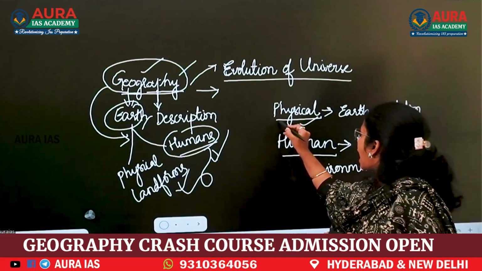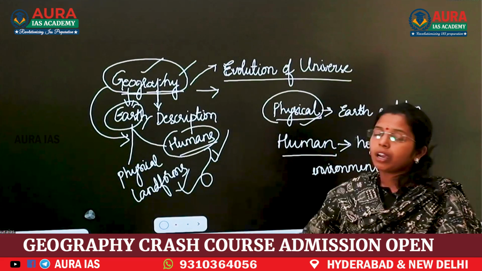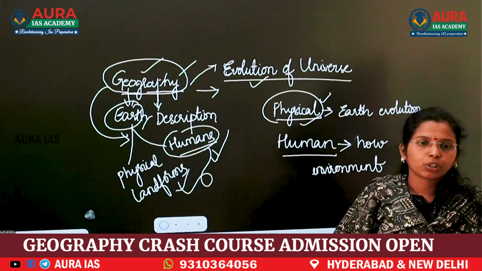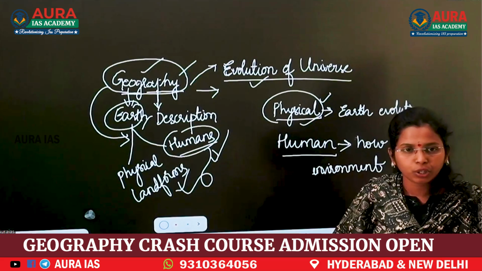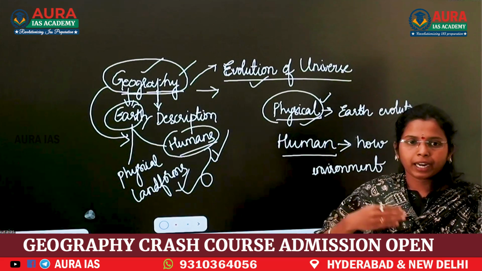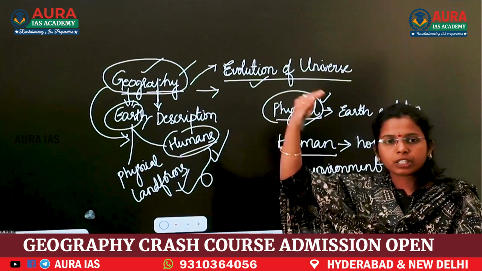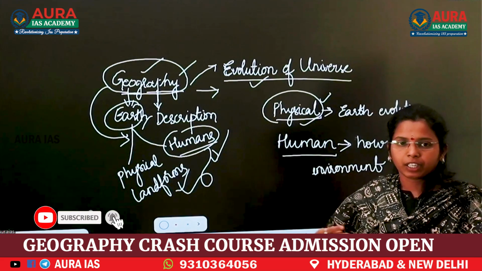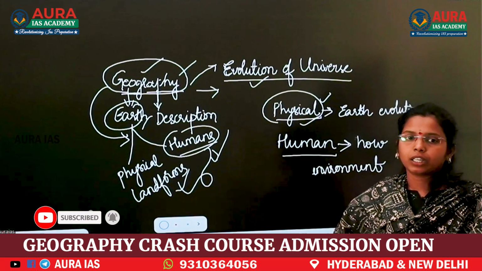Now, we'll start with physical geography. In physical geography, first we have to discuss the evolution of the universe. If you don't know about the evolution of the universe, you don't know about the evolution of the Earth. First, the evolution of the universe, next stars, next planets, and one of those planets is Earth.